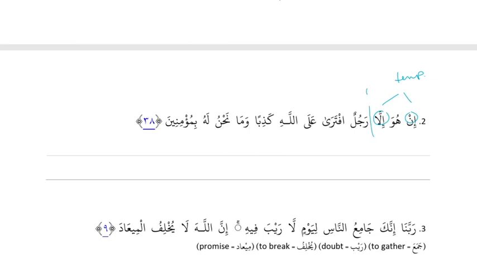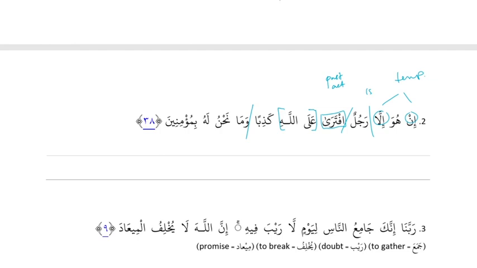Good. And then iftara is an action. New action means new sentence. So it's a sentence break. Iftara is past active. Right. And then ala Allahi is TLDR and it's noun. And the word Allah is not related to kadhiban because specific followed by general. Right. Wama. This is a new sentence. So we have another sentence break.